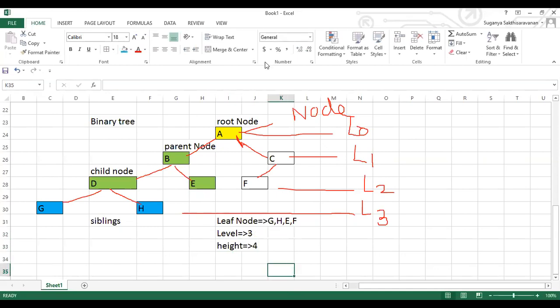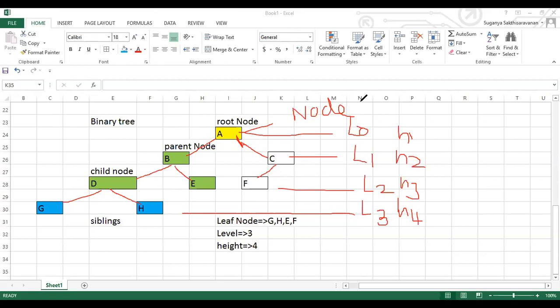Height is calculated as H1, H2, H3, H4, one after another like this. If you ask for the height of the tree, this would be the height. Fine, are you clear with the terms? These are the terms we'll be using for the tree concept. Okay, fine, so we'll move on to the next one, guys.